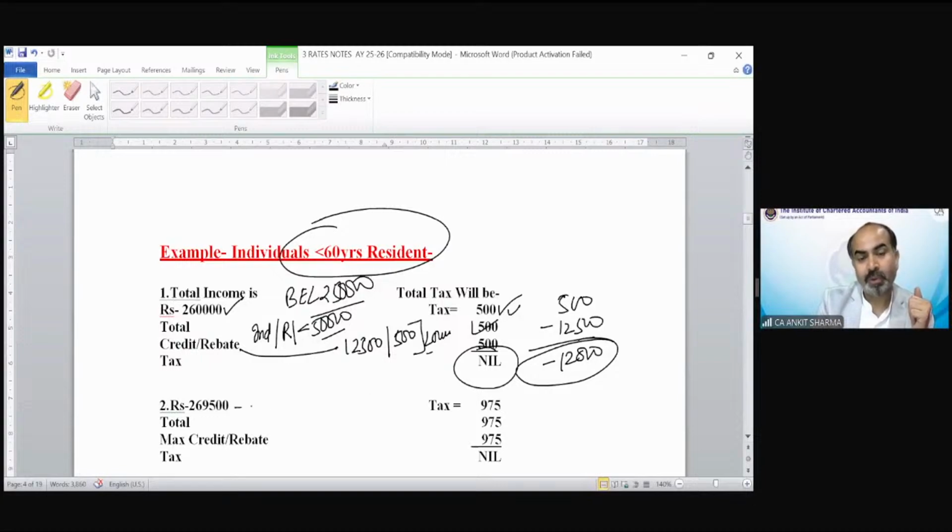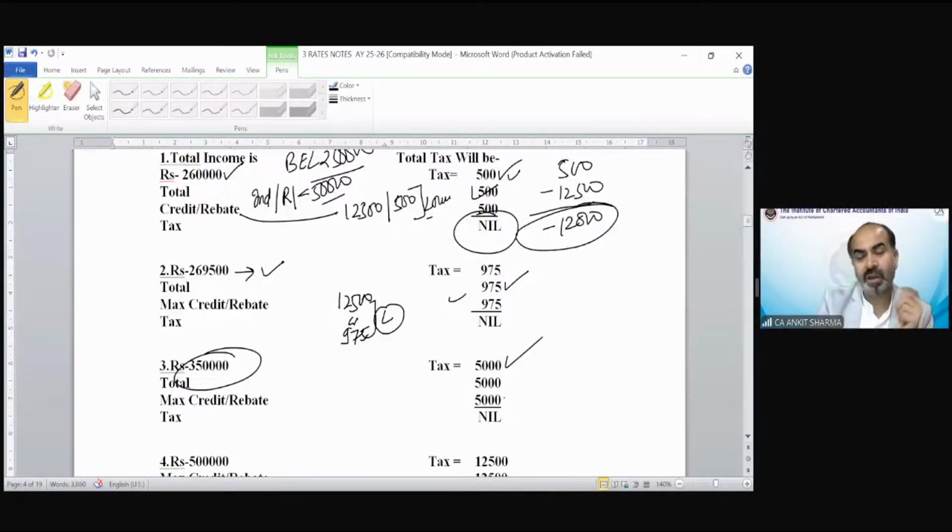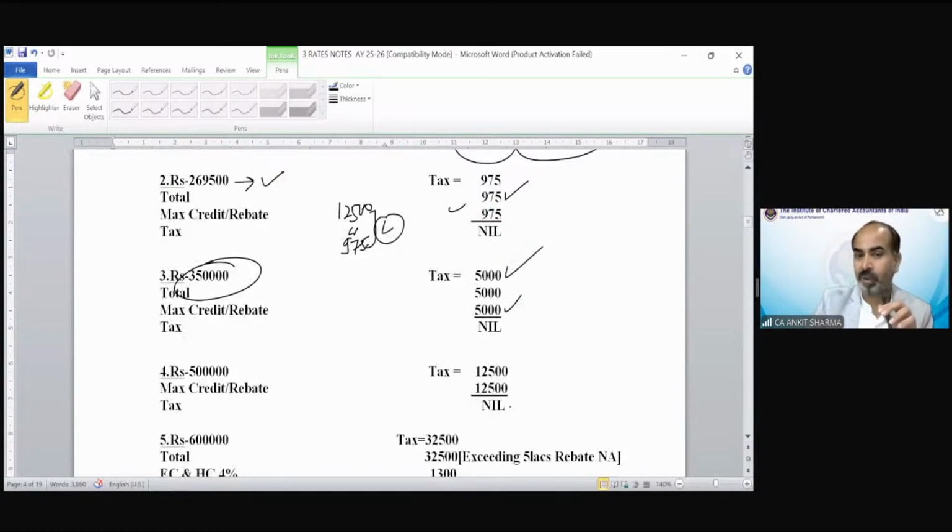Suppose your income is 2,69,500. In that situation, tax would be 975. So the rebate would be 12,500 or 975, whichever is lower. So tax would be nil. It cannot be negative due to the effect of rebate. If income is 3,50,000, the tax would be 5,000. Rebate could be 5,000 or 12,500, whichever is lower.